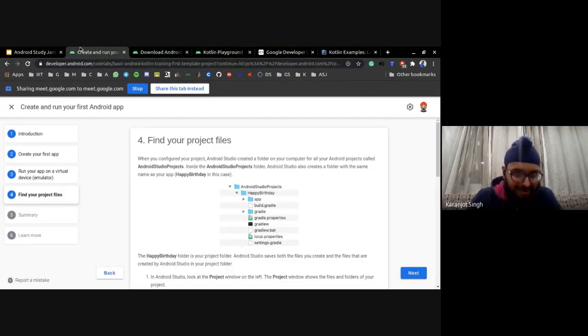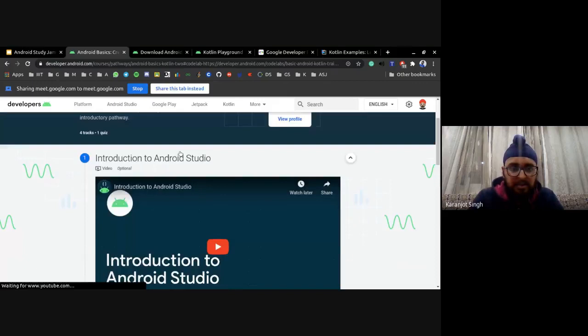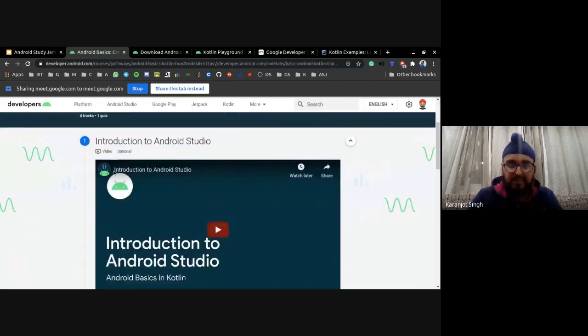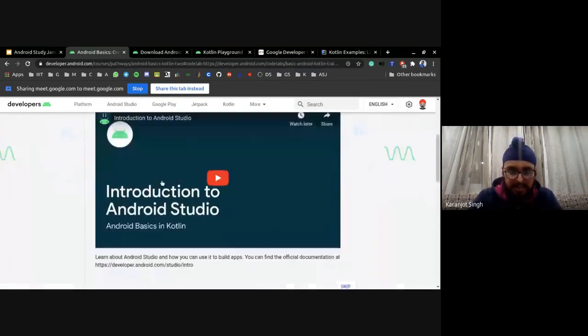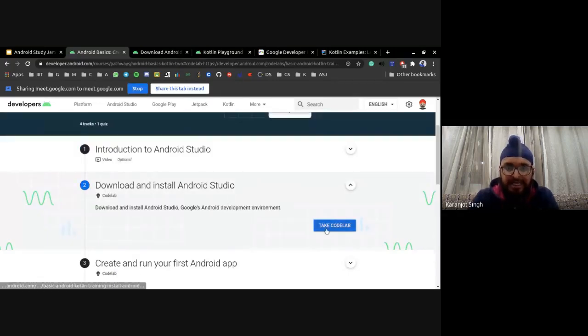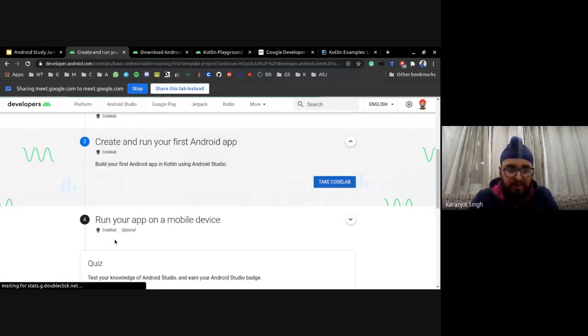So this is the particular code lab. I'll just show it again. So this is a track. This is your basics of Android, and this is the second pathway in it. This has 4 tracks. So there's this video here. Then after you see this video, you can take this code lab, and then you can take another code lab. After this, you just have to do a quiz, right?